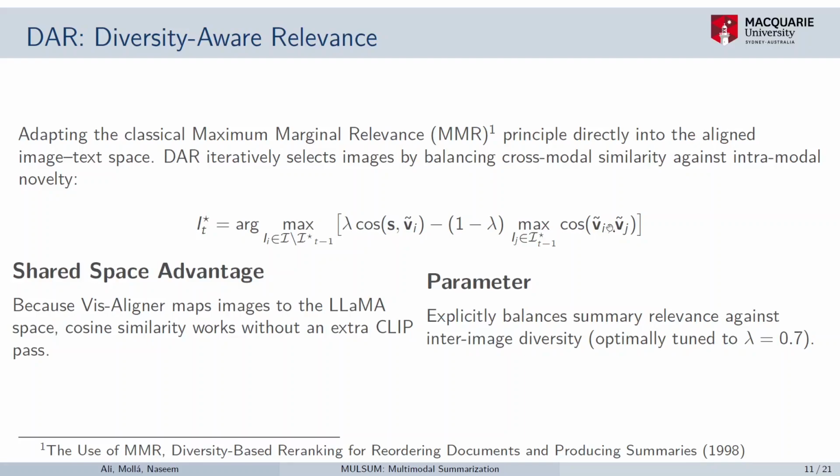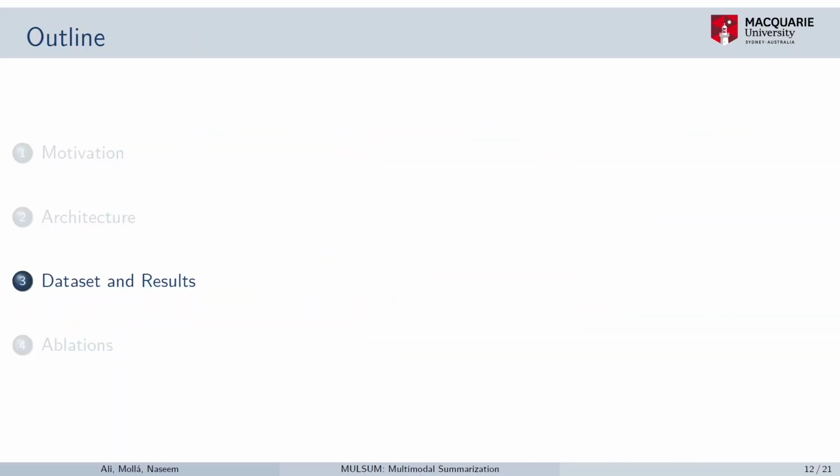And since we are using the shared space embedding, which is obtained after projecting the image features into the text domain, instead of re-extracting the image features or using CLIP another time, we just use the same projected CLS features to calculate the similarities between the summary and the images, and the inter-image set diversity. So this was our architecture.